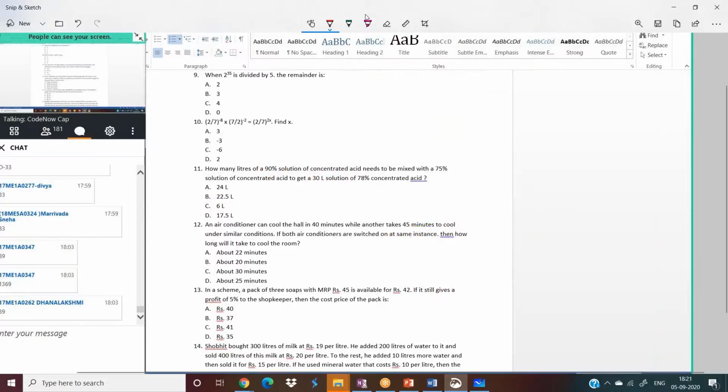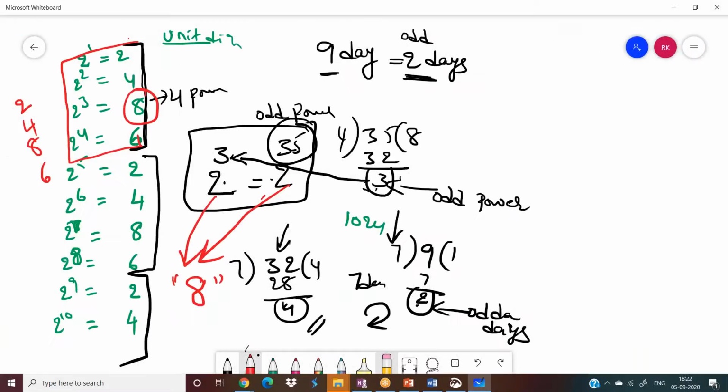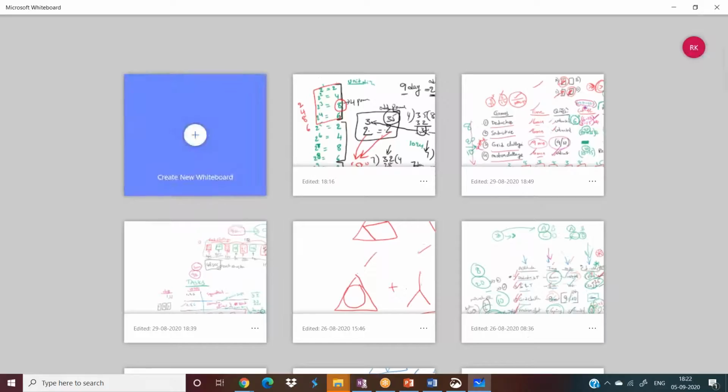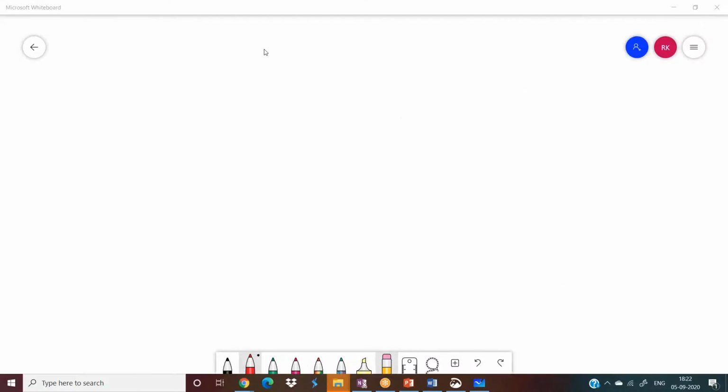So this is a concept called alligations and mixtures. Alligations and mixtures is nothing but the average. Average, the same average.